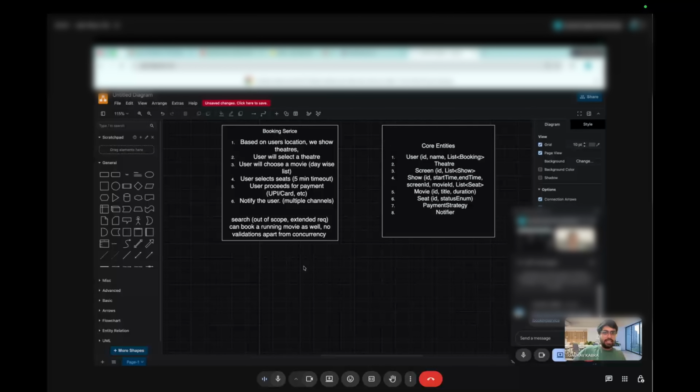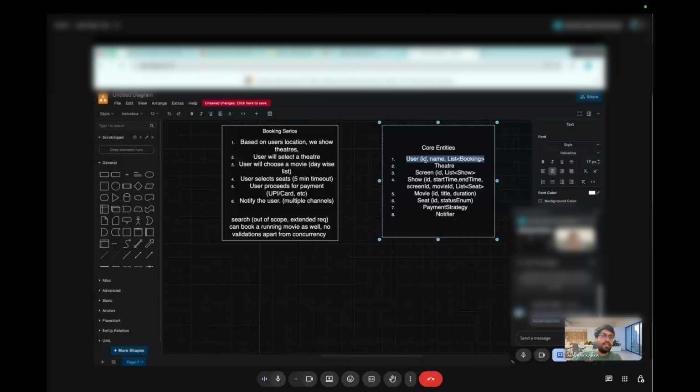In the interest of time, I have a couple of questions for this ID. You are using ID in different entities. This ID will be of what data type? Whenever we design an actual production thing, it should be a UUID, which is a randomly generated ID. But just for simplicity, I was thinking to put a long here. In general, it should be a UUID and generated, or it can be an auto-generated sequence. If it is a sequence, then integer or long should be good, right? Yeah, unless we are concerned with overflow.